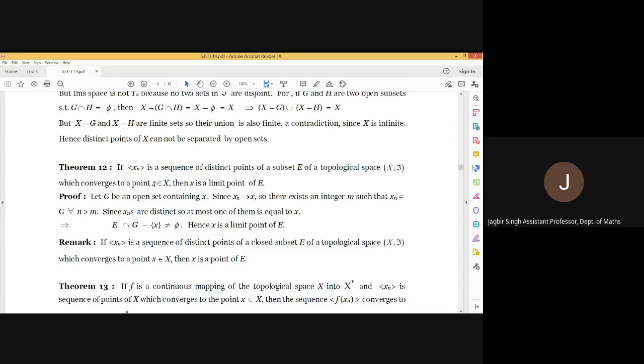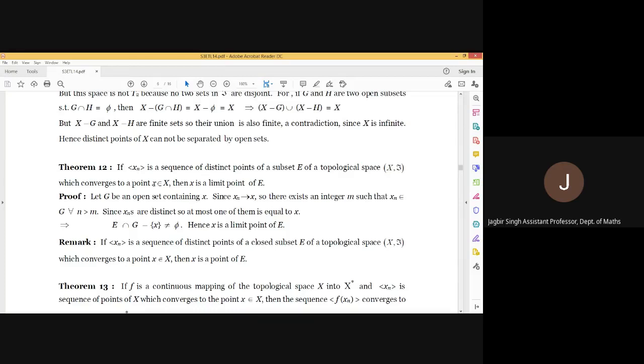Then x will be a limit point of E. What happened? E is a subset of X. We are having a sequence xn in E, all the members are present in E, and this sequence converges to some element x. Then that very x will be a limit point of E.